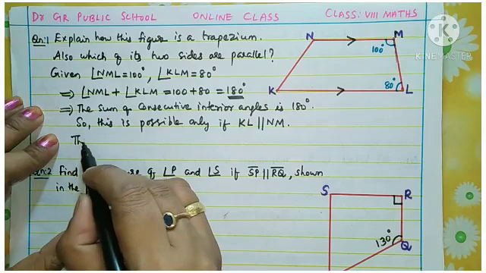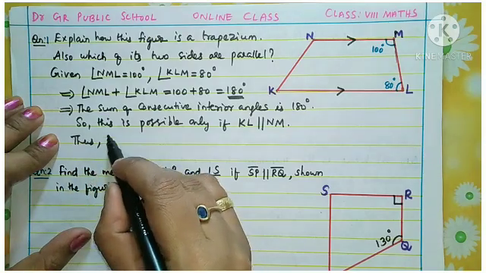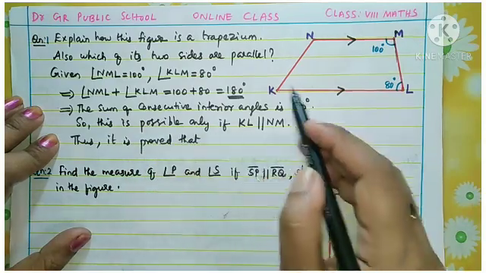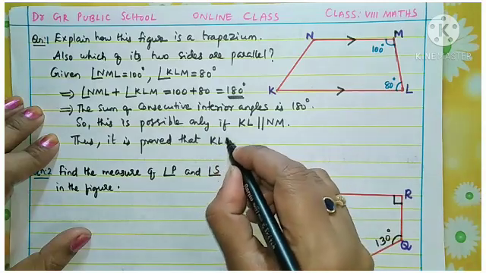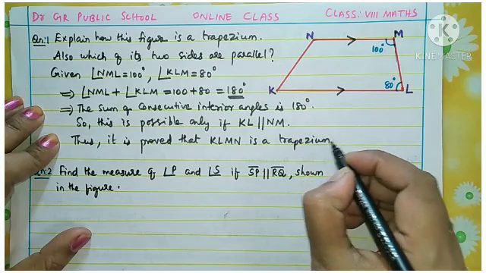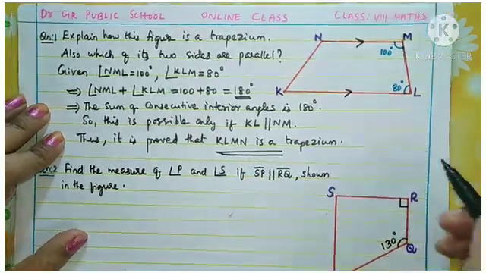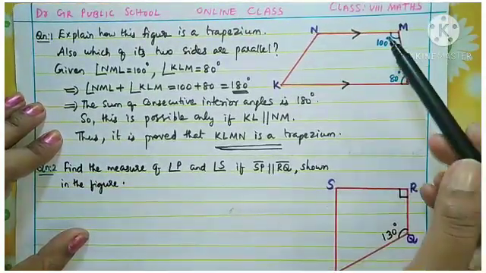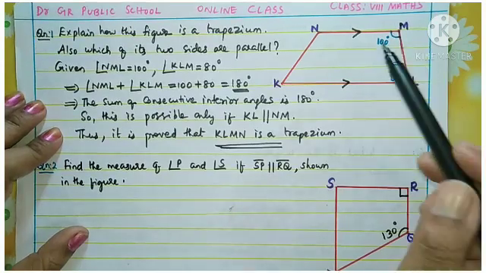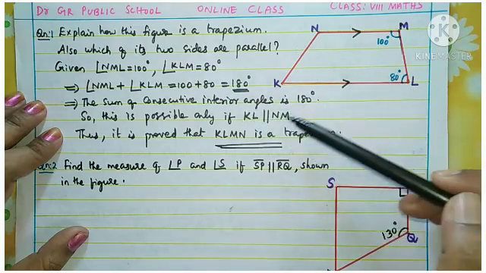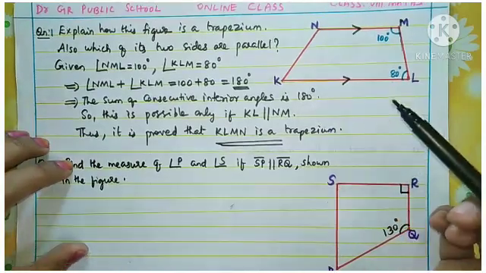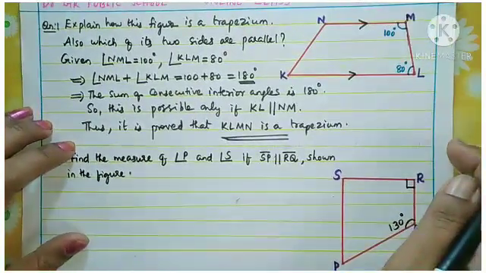So thus it is proved that is we came to a conclusion that what is the name of this figure? KLMN is a trapezium. Understand? Okay, so how did we come to the answer? We are taking the sum of the interior angles, and because it is 180 degree, this will come only if the opposite sides are parallel, and because we got a pair of parallel sides in this quadrilateral, this must be a trapezium. Okay, yes, hope you understood.